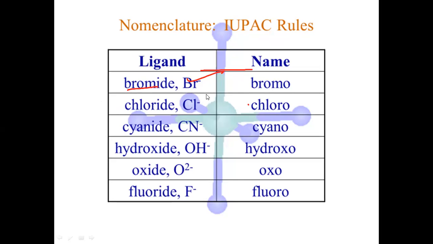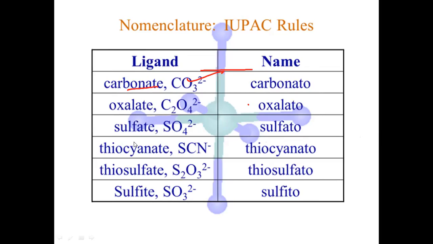Generally it is a bromide, but the suffix, which is bromo. Here chloride, so chloro, cyanide, cyano, hydroxide, but hydroxo, oxide, oxo, fluoride, fluoro. Like this, you have to take the anionic ligands as O. So ending వచ్చేసరికి suffix O అని రాయండి. O అని రాసి ఉండాలి.